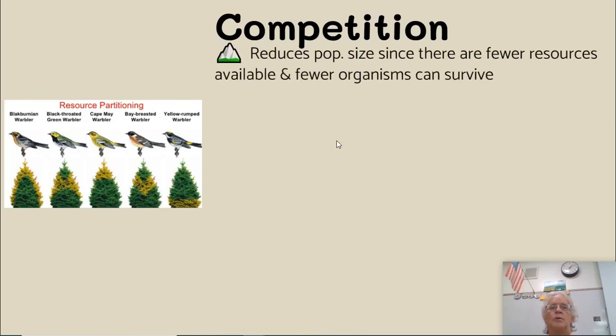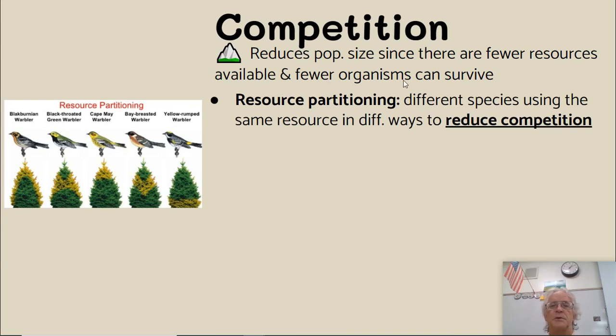Competition reduces population size since there are fewer resources available and fewer organisms can survive, so they have to make the best of it. One way is resource partitioning, where different species use the same resource, for example, this tree, but use different parts of it, or use it in different ways. For example, this one uses the top, this one the middle. That reduces competition for the same resource.